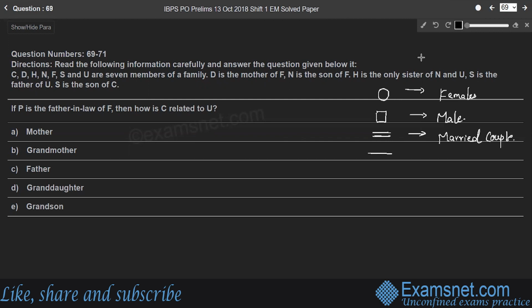And a horizontal line for siblings, a vertical line or a slanted line, right? So any of these symbols for difference of a generation. That means father to daughter, father to son, or grandfather to father, grandmother to father, or mother to son, mother to daughter, like that. Difference of a generation.